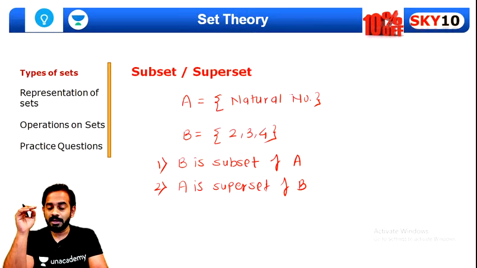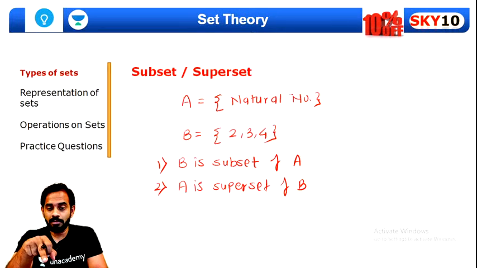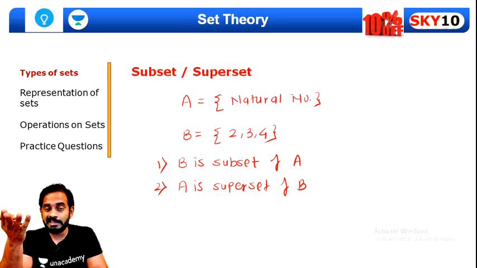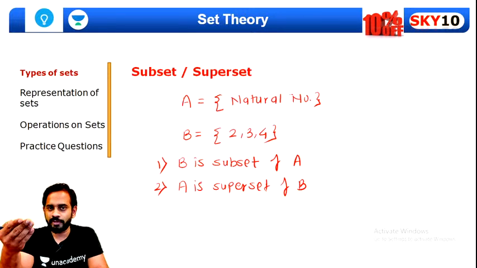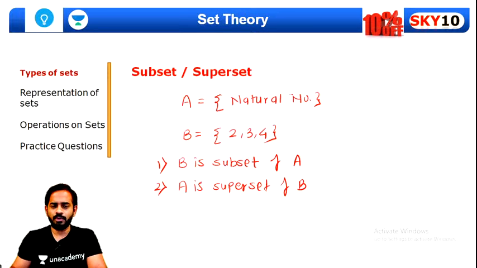Because the elements contained inside set B, those are just 3 elements, and there are more elements than that in set A. So all the elements in B are present inside A. That's why B is a subset, and A is called the superset of it. I hope all of you understood this part. It's quite simple. Now, can you give me one more example of a subset of A?